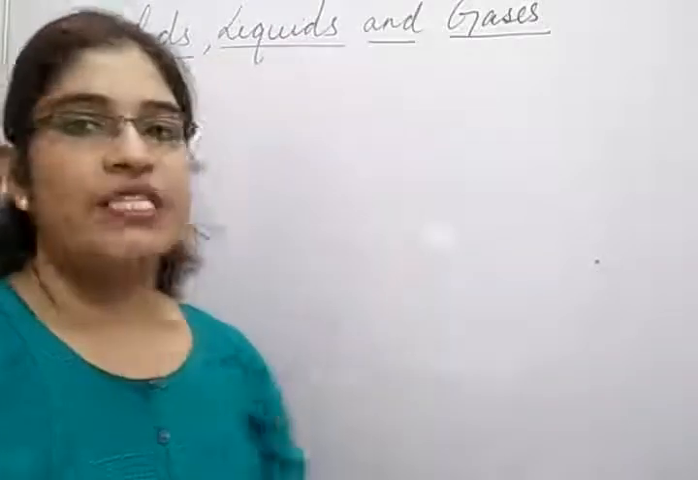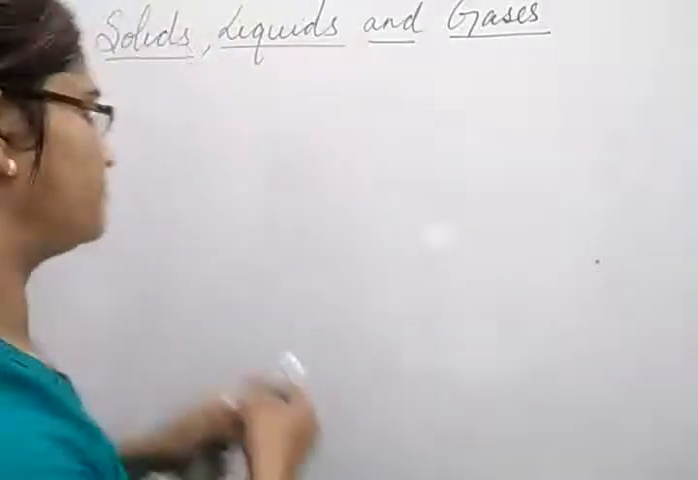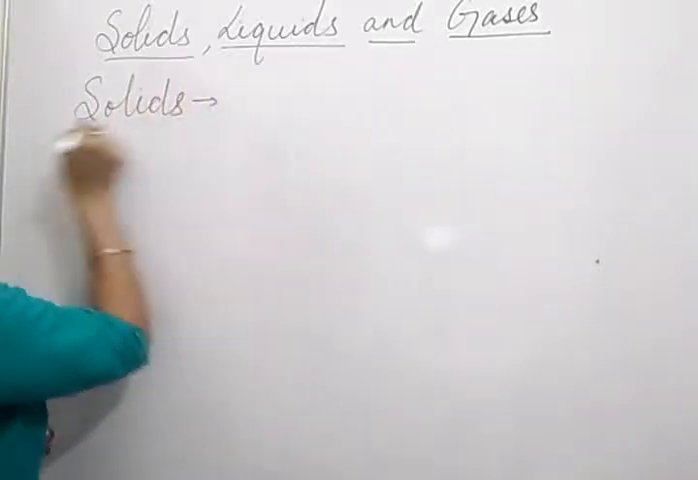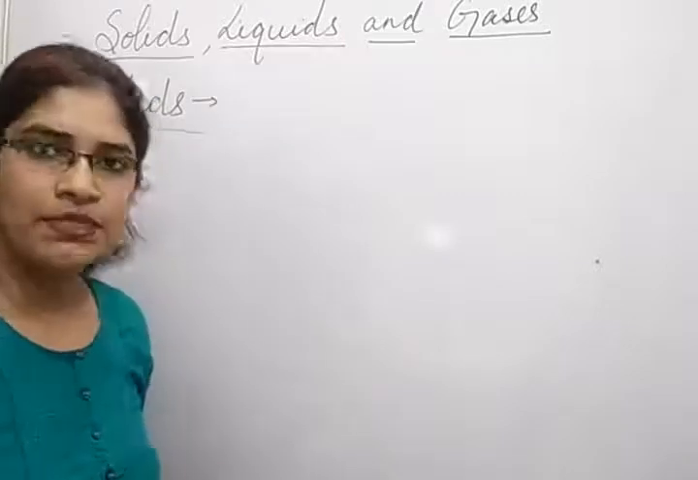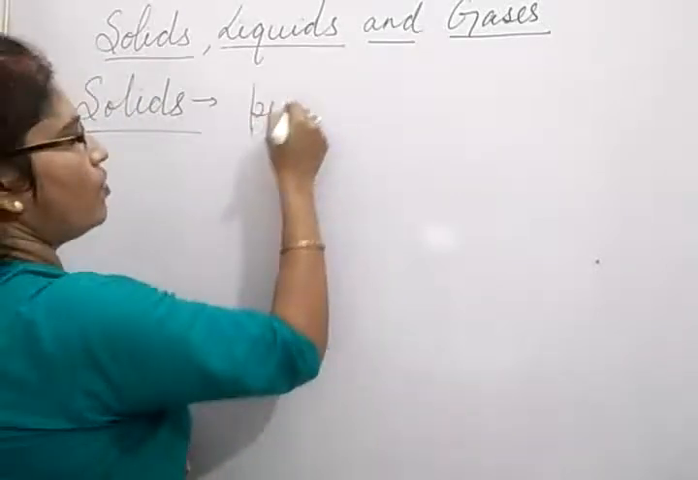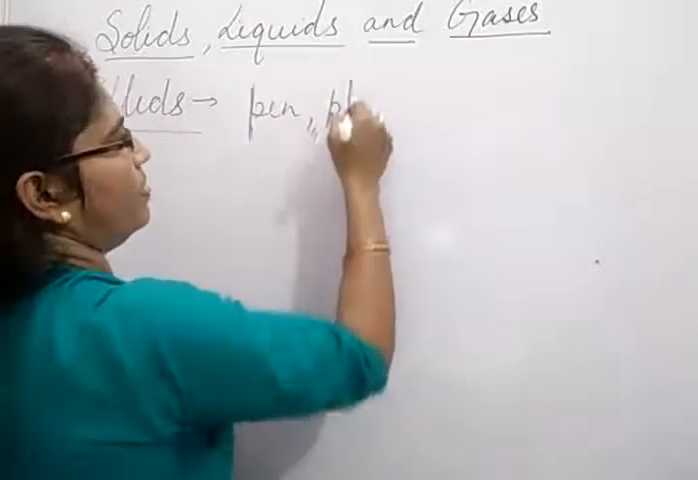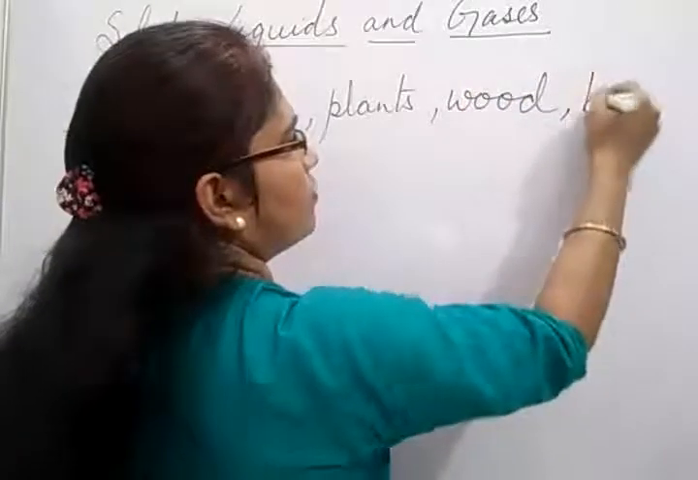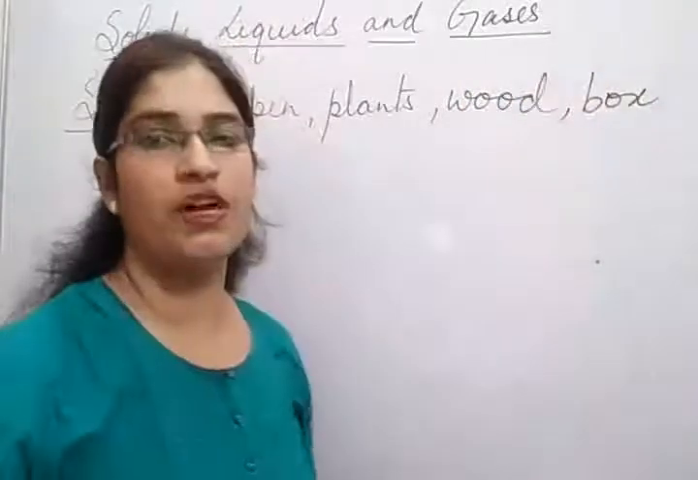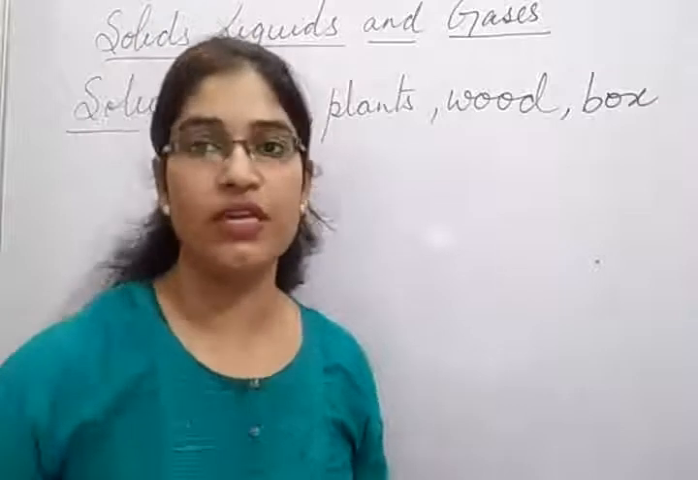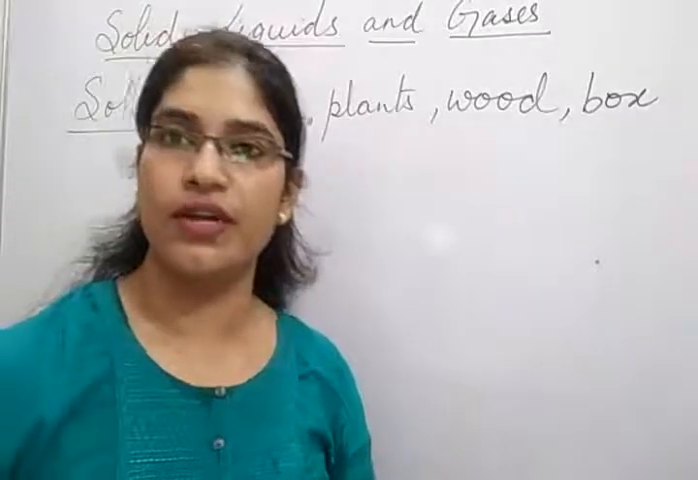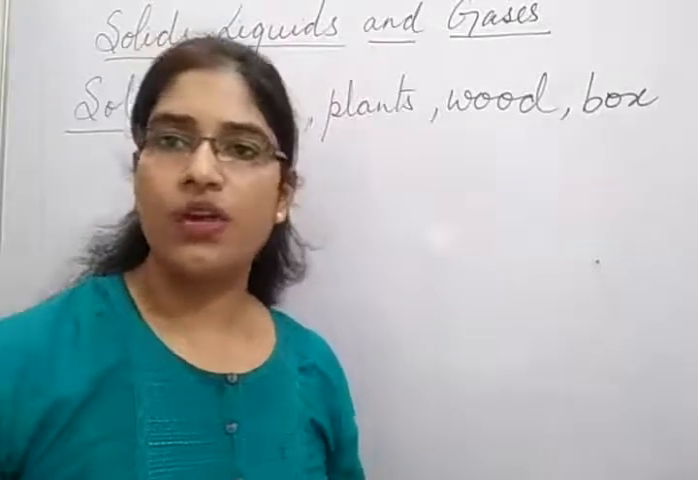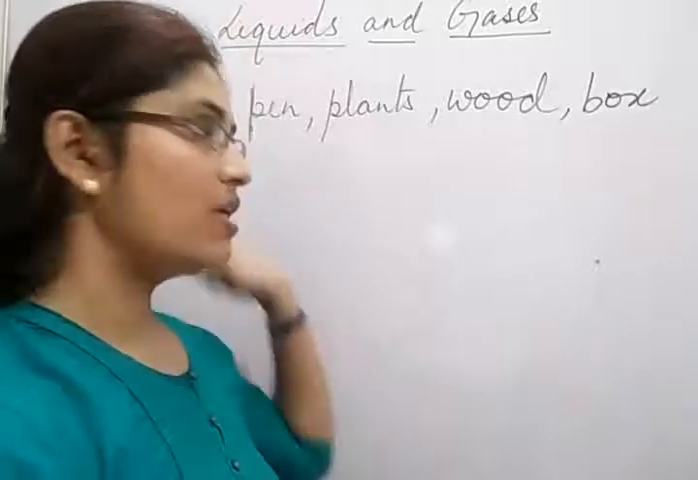Now I am going to explain what solids are. To understand solids, you have to give me some examples. We will take the examples of pen, plants, wood, box. You can have more examples. There are many things which are solid. Wall is also solid, doors are solid, TV is solid, your computers; all these are solid things.